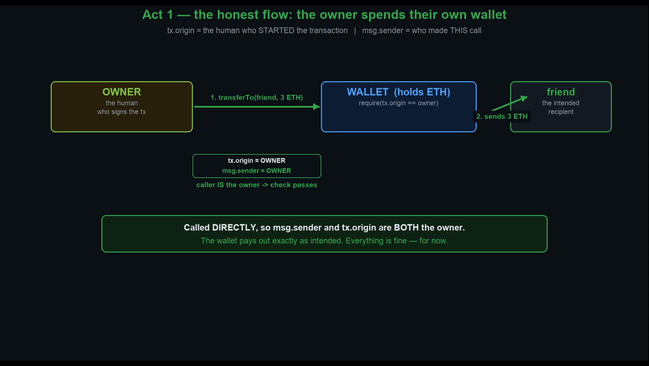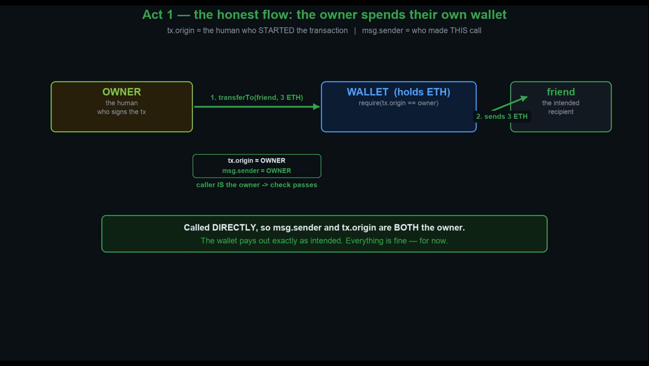Act 1. The honest flow on the diagram. The owner calls the wallet directly, transferTo, send 3 ETH to a friend. Because the call is direct, both "who"s are the owner. tx.origin is the owner and msg.sender is the owner. The guard, tx.origin equals owner, passes, and the wallet sends the 3 ETH exactly as intended. Called directly, tx.origin and msg.sender are the same person, so nothing looks wrong, and nothing is yet.